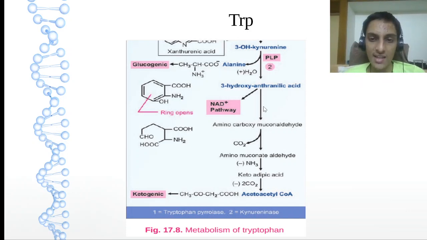Let us see the 97% pathway now. So now it is going to form aminocarboxymuconaldehyde. On decarboxylation, this carboxy is removed, the rest will be the same. Aminomuconaldehyde. On deamination, ketoadipic acid. And on decarboxylation, acetoacetyl-CoA. This itself is a ketone body. It starts ketogenesis and it starts the cholesterol biosynthesis as well.